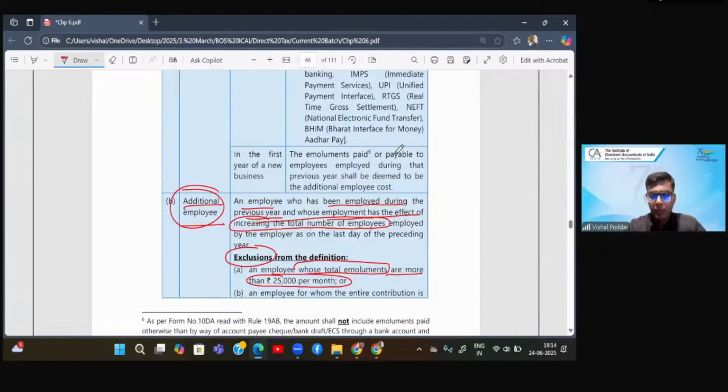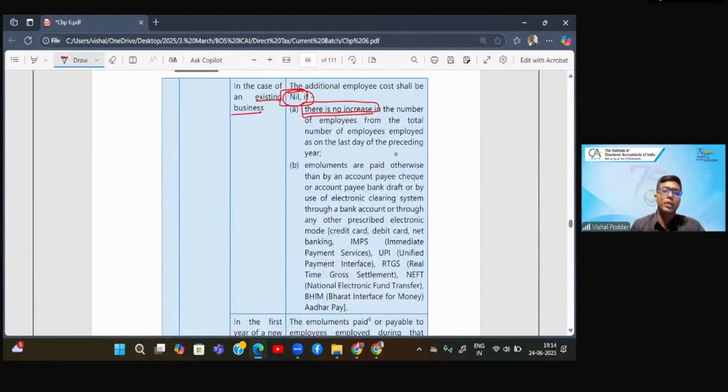Correct? Next, another condition is that you should compulsorily pay this amount by way of account payee cheque or draft or electronic mode, etc., etc. Something similar to 40A3 condition. If you are not making payment to employees by this mechanism, then again, there is no deduction. So the deduction is not allowed if you are making payment to employee otherwise than by this mechanism. So in short, you have to compulsorily pay by this mechanism only.